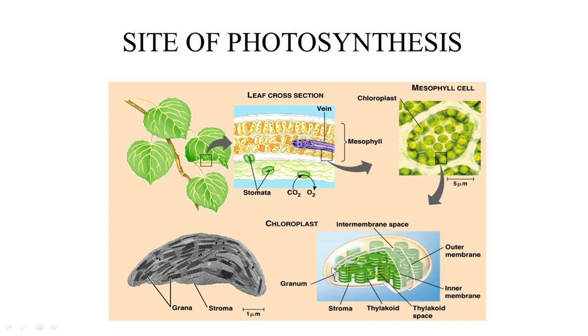Photosynthesis again can be divided into two parts for our easy understanding: the light or photochemical reaction and the dark or biochemical reaction. In the photochemical reaction, absorption of light energy will take place and conversion to chemical energy. And in the biochemical reaction, the conversion of carbon dioxide to glucose will take place. So in the next lecture we will be moving towards the light reaction.